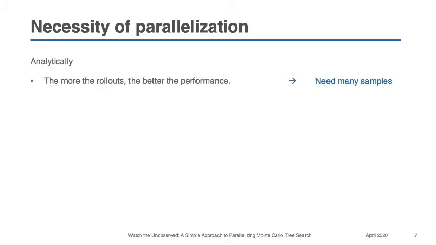So why does MCTS need parallelization? First, empirical results have shown that given an MCTS algorithm, the more the samples, the better the performance. This means we need many samples to satisfy certain performance requirements.